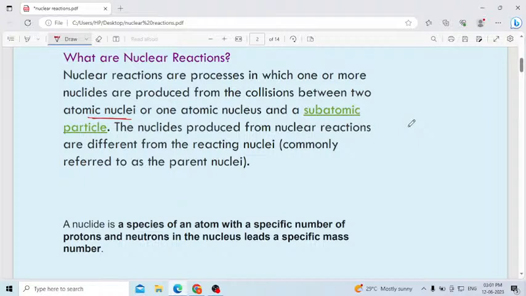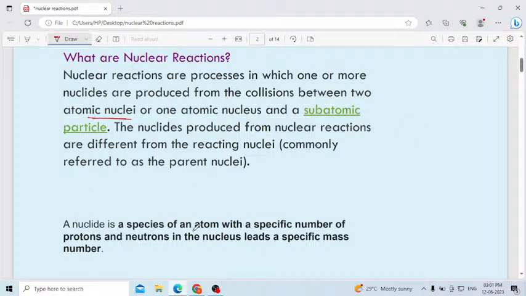Nuclear fission and nuclear fusion are the two types of nuclear reactions. When two atoms combine, we get one type of nuclear reaction. Even when one nucleus of an atom is divided, you will get different nuclei. How do nuclear reactions occur? When the nuclei of two atoms collide with each other, or with subatomic particles, then we will get new nuclides, that means new atoms containing a different nucleus.